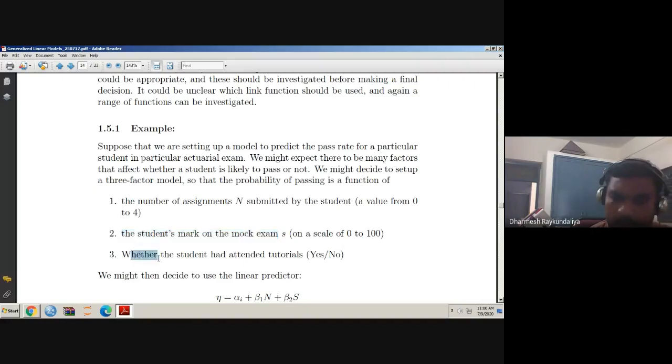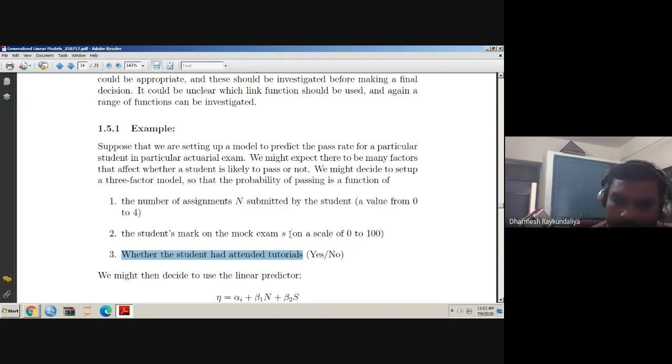Third, whether the student has attended the tutorials. Remedial lectures and tutorials are there, and whether the student has attended them or not. So these are the three variables which are really important for this. Now you can see that the number of assignments submitted by the student is a quantitative variable.